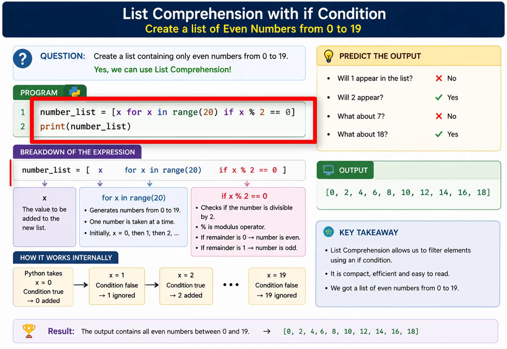Let's understand this line carefully. First, look at the variable number list. This variable will store our final answer. Now move to the right-hand side. We start with x. This is the value that we want to place inside the new list.